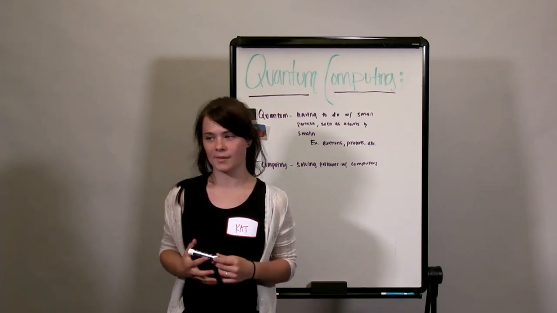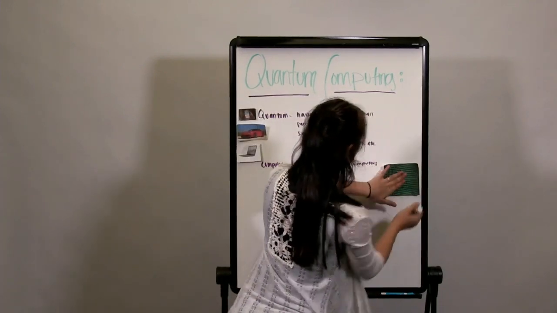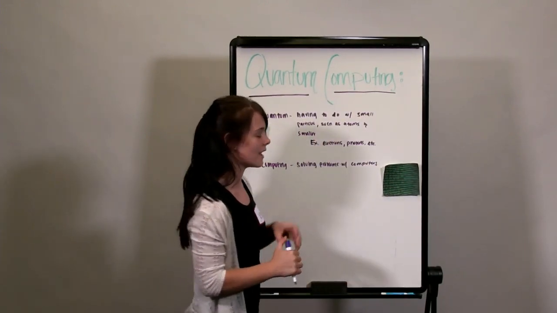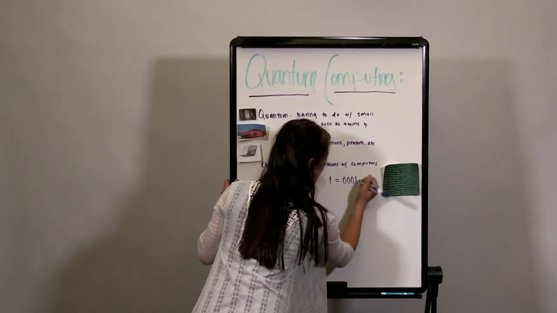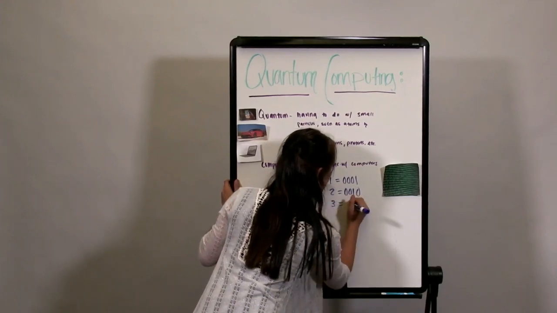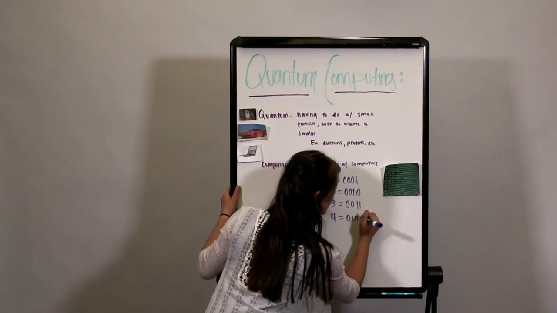Computers are run by their own language. It is a code, and this code consists of zeros and ones. The interesting thing about computers is they don't see numbers the way we do. They see them in binary code. So 1 equals 0001. 2 equals 0010. 3 equals 0011. And binary 4 equals 0100.